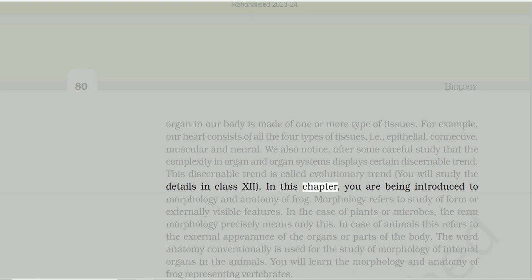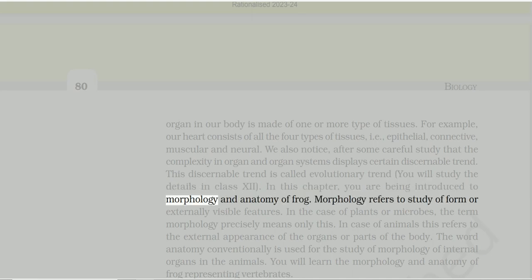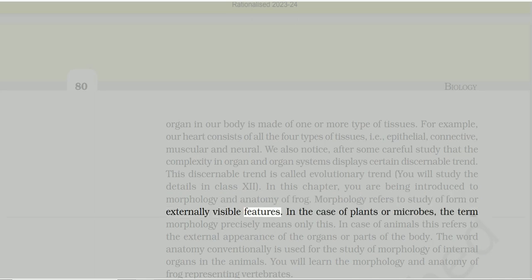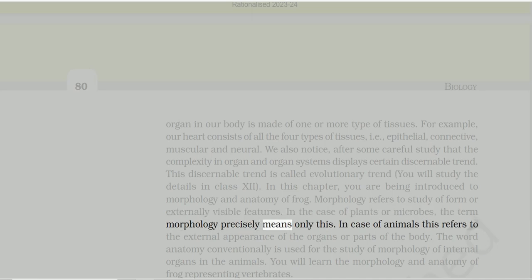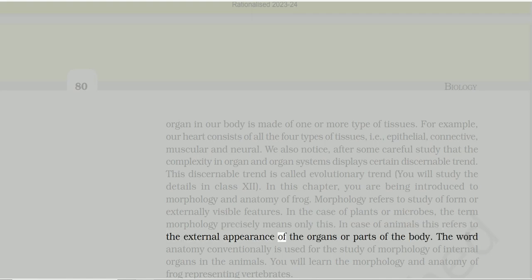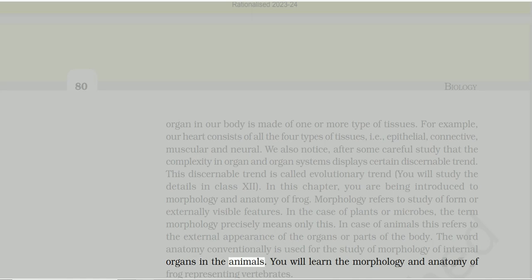In this chapter, you are being introduced to the morphology and anatomy of frog. Morphology refers to the study of form or externally visible features. In the case of plants or microbes, the term morphology precisely means only this. In case of animals, this refers to the external appearance of the organs or parts of the body. The word anatomy conventionally is used for the study of morphology of internal organs in the animals. You will learn the morphology and anatomy of frog representing vertebrates.